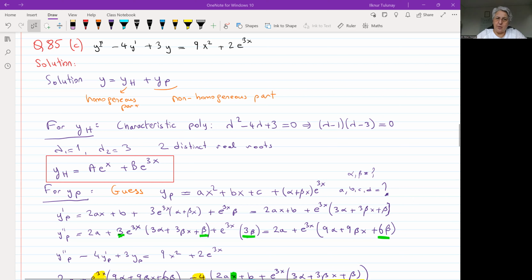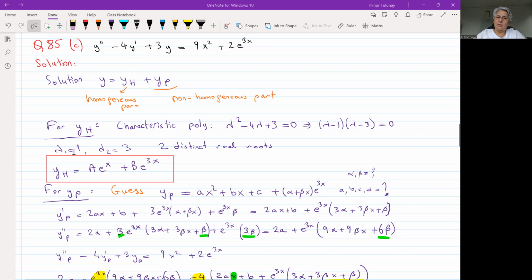The characteristic polynomial for this part will be lambda squared minus 4 lambda plus 3 equals 0. It's a quadratic equation. We will split it into linear factors. So that is (lambda minus 1)(lambda minus 3). Always check that your linear factors satisfy your quadratic equation. That's lambda squared minus lambda minus 3 lambda, which makes minus 4 lambda, and minus 1 times minus 3 is plus 3. That is correct. So this is a linear decomposition of the quadratic equation.